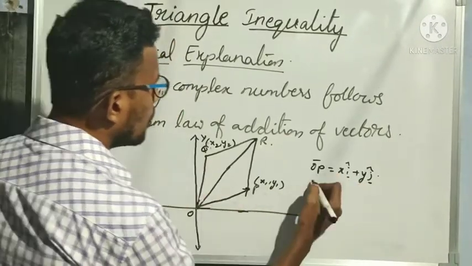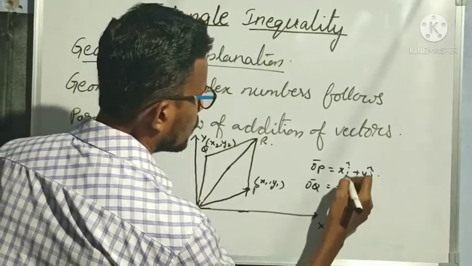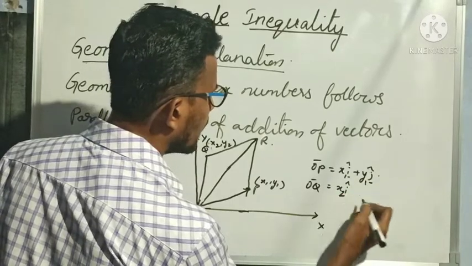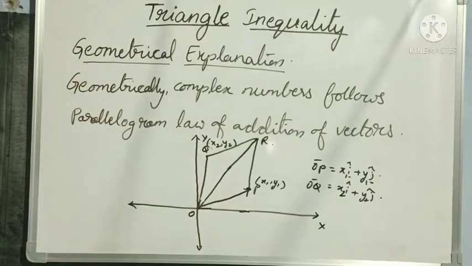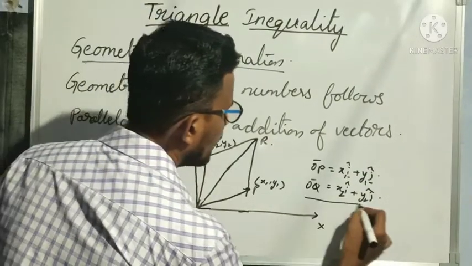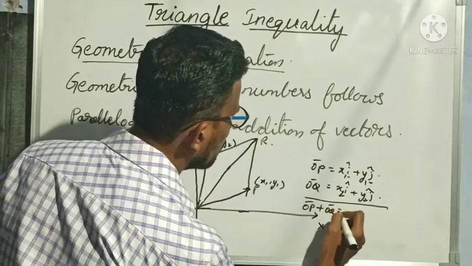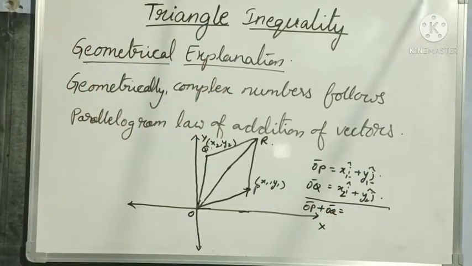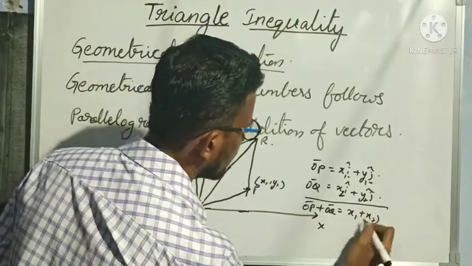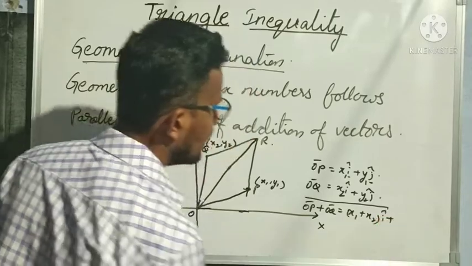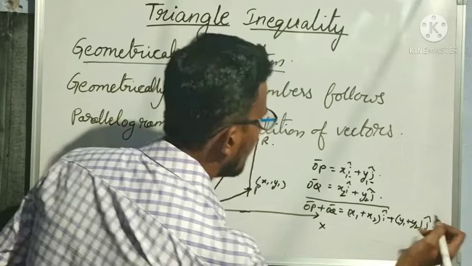In the same way, OQ is x2 i cap plus y2 j cap. If I add these two vectors, OP bar plus OQ bar, I add the scalars: x1 plus x2 with i cap as it is, plus y1 plus y2 with j cap as it is.